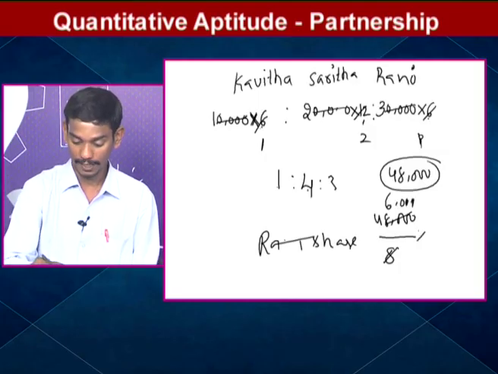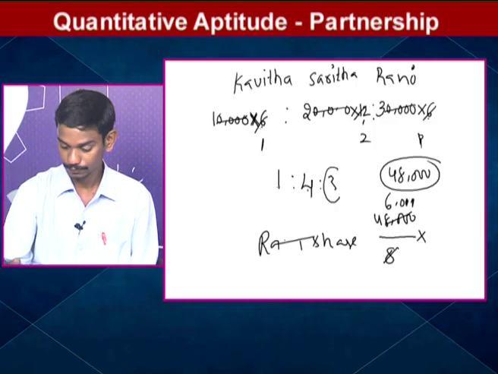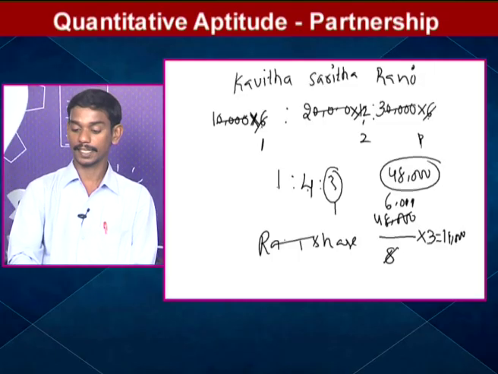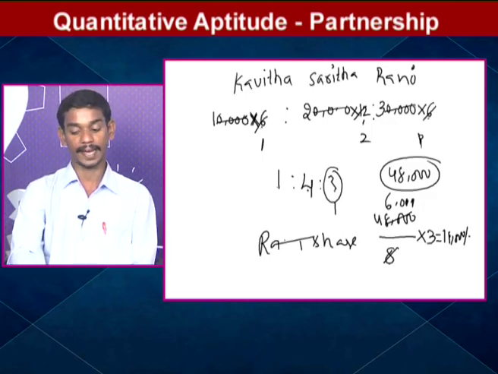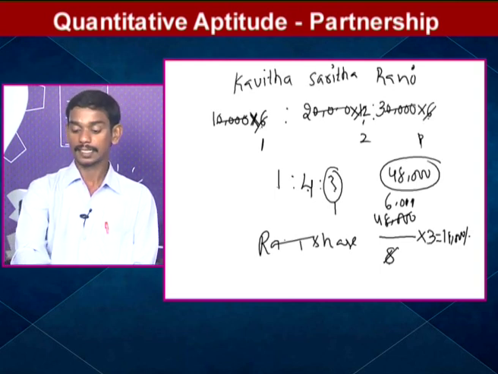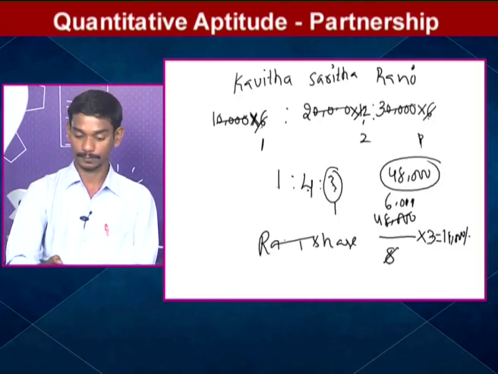How many parts to Rani? 3 parts. 18,000. So what is the Rani share in 48,000 rupees profit? Sum of the ratios, 1 plus 4 plus 3, 8 parts. So in 48,000, 8 parts means each part carries 6,000. So how many parts belong to Rani? 3 parts. 6,000 into 3, 18,000 rupees is Rani's share.